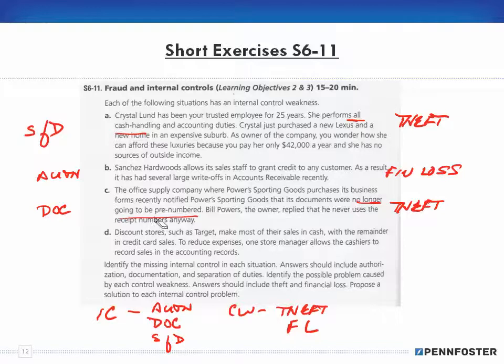And the owner saying that he never uses receipt numbers anyway, that's also a lack of control on his part. He has an issue that he's just asking to be stolen from. Now he may be doing that for himself because he wants to reduce his tax liability. But auditors come in. There's ways to find out that embezzlement and fraud are going on, even if you don't have the receipts, because things have to match up.